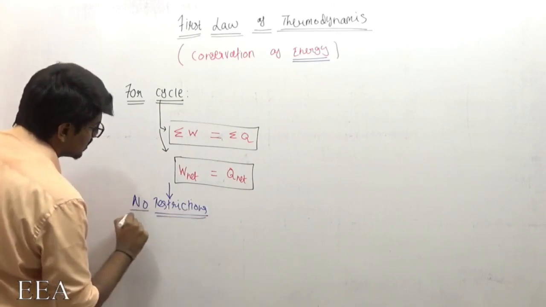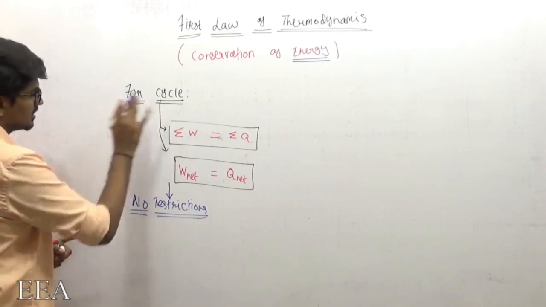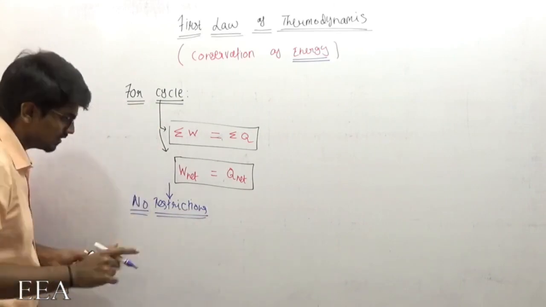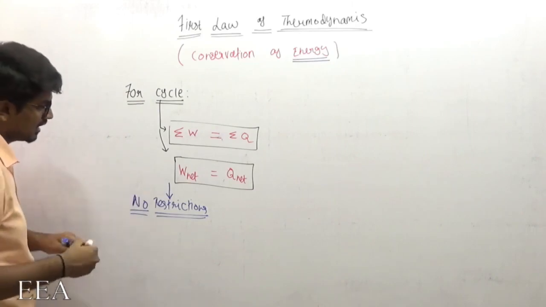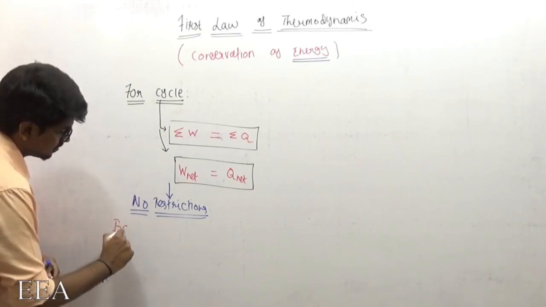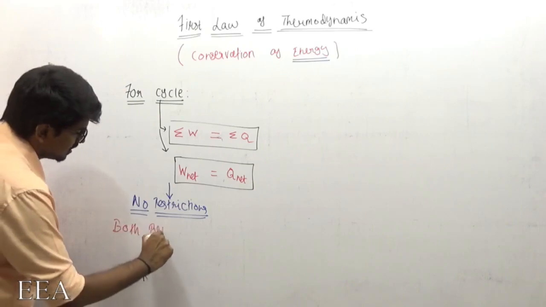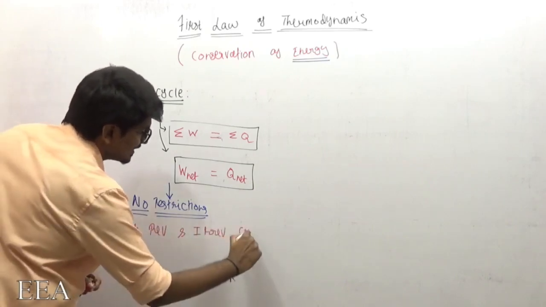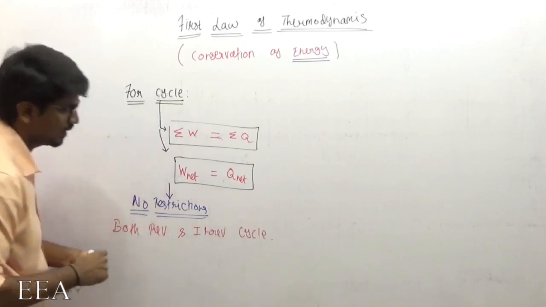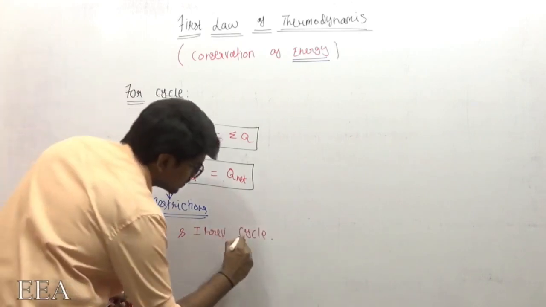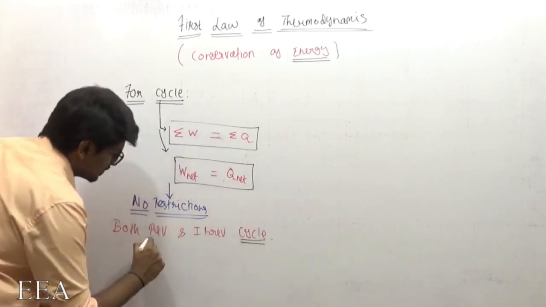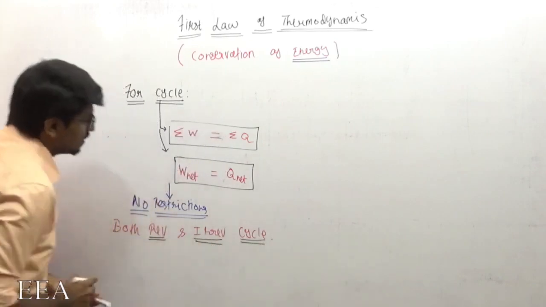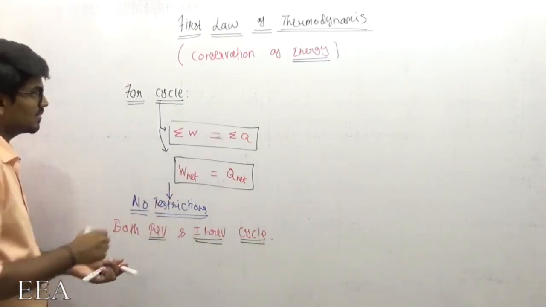This particular equation for a cycle has no restriction, which means I can apply it for both reversible and irreversible thermodynamic cycles.